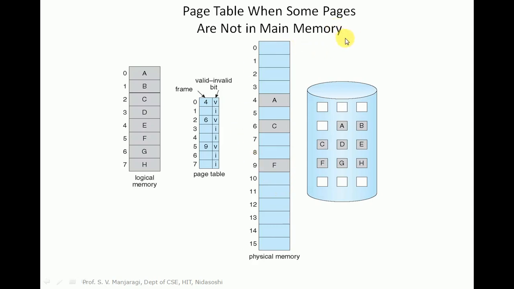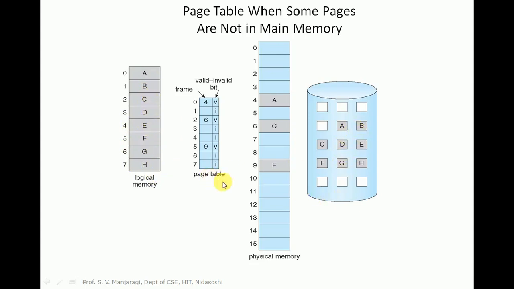Now let us look at the page table when some pages are not there in the memory. So this is the logical memory of the program. The program is divided into number of pages. The pages are numbered like 0, 1, 2 up to 7. In this particular program there are 7 pages, and the instructions of these pages are named like A, B, C, D, F up to H. So all these pages are kept in the disk here, you can observe.